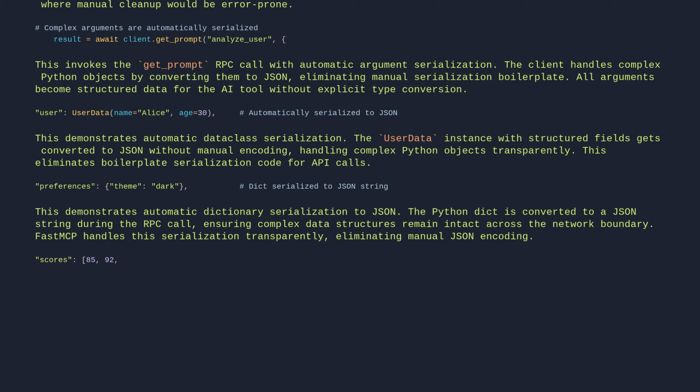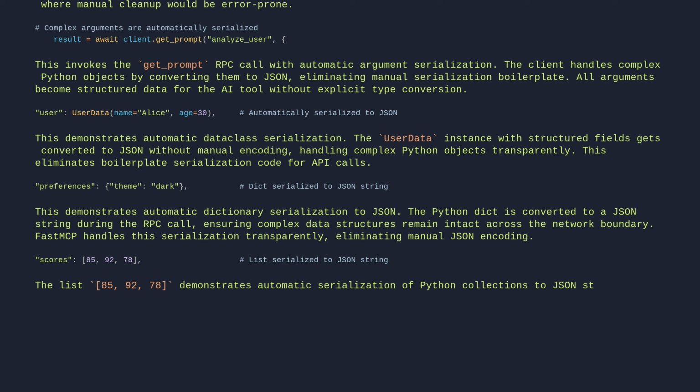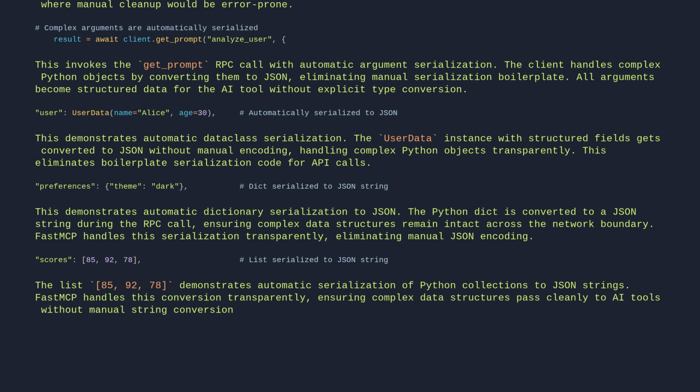Scores: 85, 92, 78, # list serialized to JSON string. The list 85, 92, 78 demonstrates automatic serialization of Python collections to JSON strings. FastMCP handles this conversion transparently, ensuring complex data structures pass cleanly to AI tools without manual string conversion. This matches how the UserData class and dictionary arguments are processed in the same call.